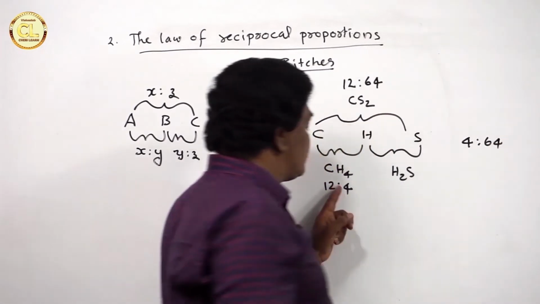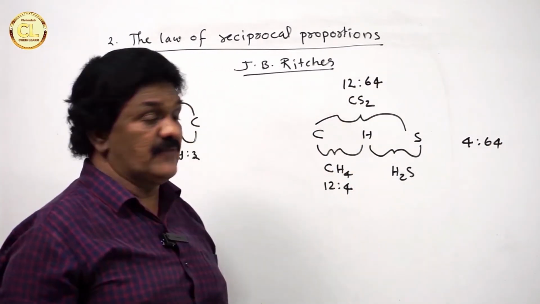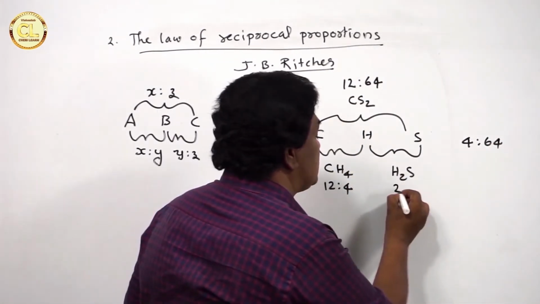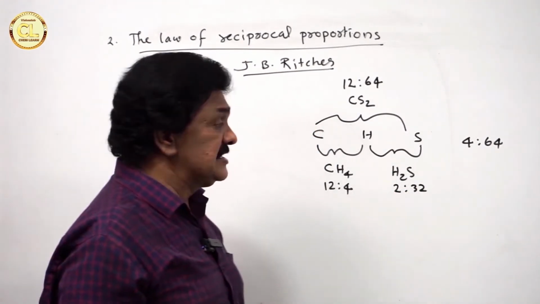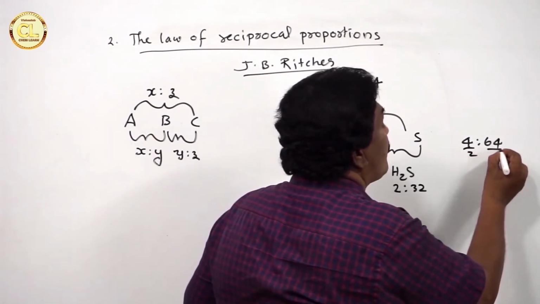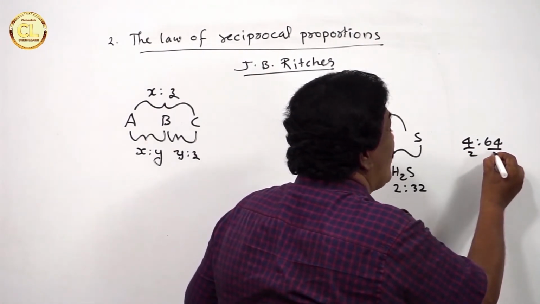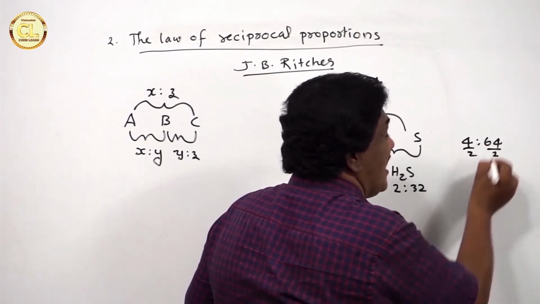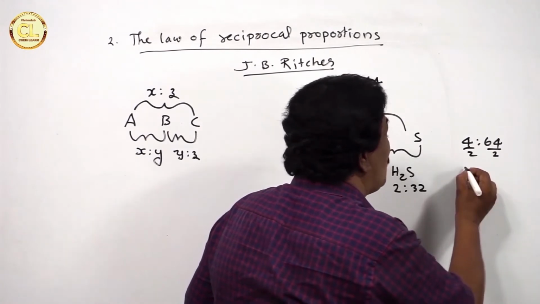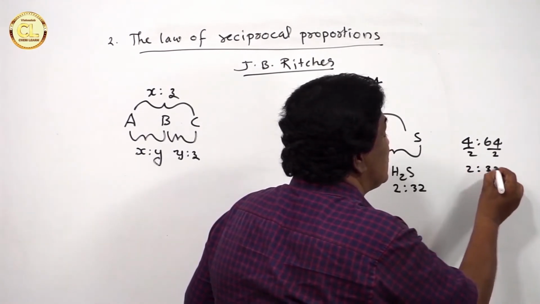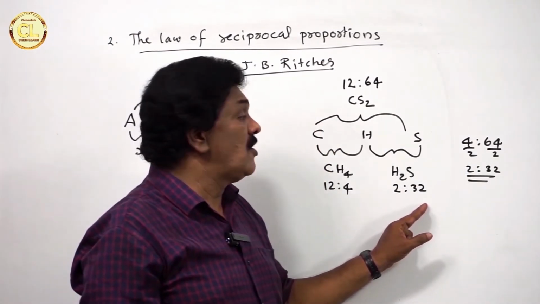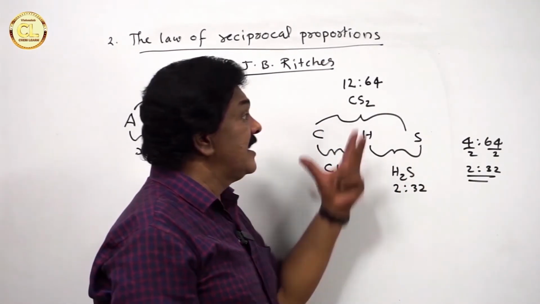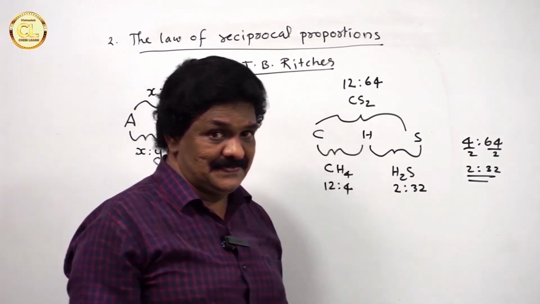Am I right? Expected ratio is 4 is to 64. But the correct ratio is 2 is to 32. You know that 2 is to 32 is a simple multiple of 4 is to 64. That is, dividing 4 is to 64 by 2, we get 2 is to 32. So, 2 is to 32 is a simple multiple of 4 is to 64. Hence, the law is correct.